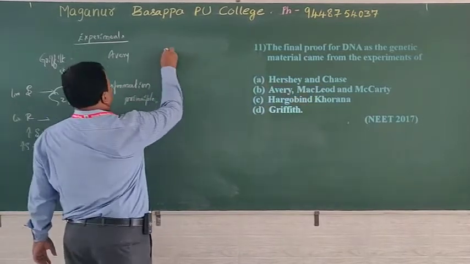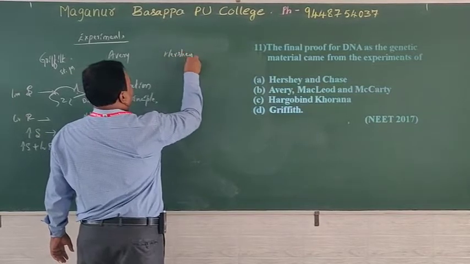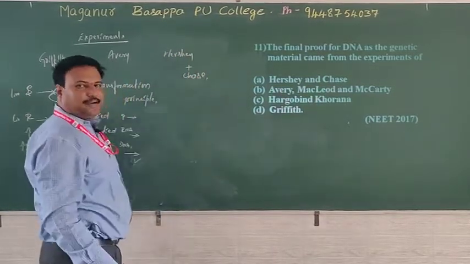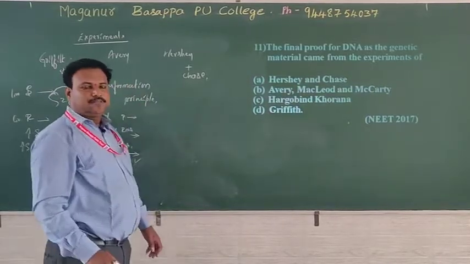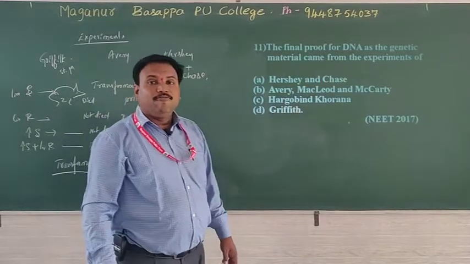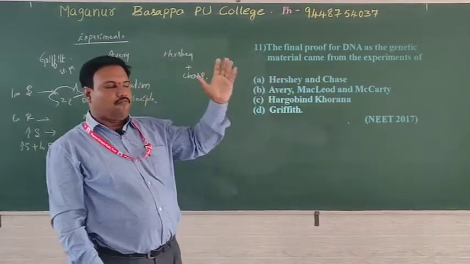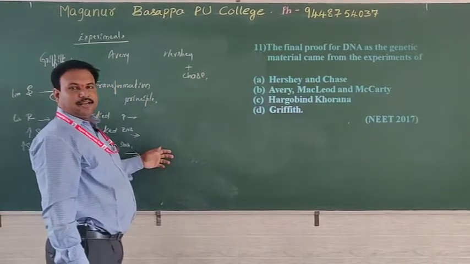But the strongly accepted concept is Hershey and Chase. Alfred Hershey and Martha Chase gave a solid proof. That's why it is called unequivocal proof. The strong voice which told DNA is the genetic material.